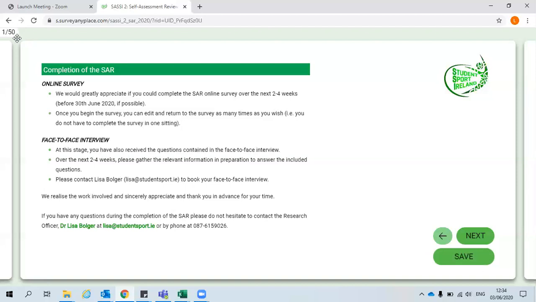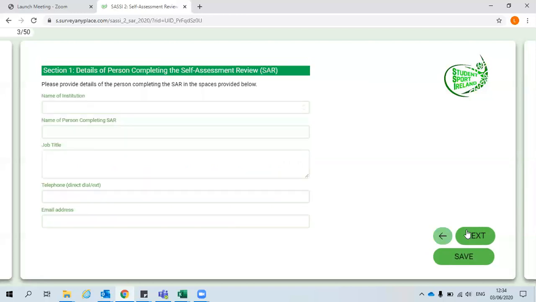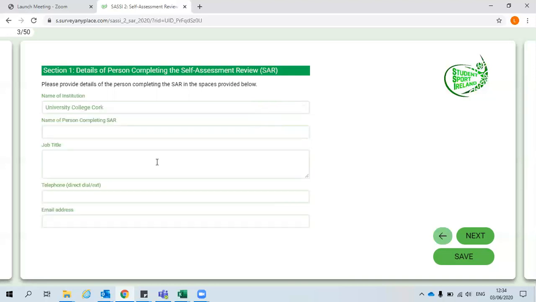You will also notice that there's a progress status in the corner, indicating the page number that you are on. However, as you will see during this video, the number of pages will change depending on your answers, so please don't worry about this feature. In section 1, you are required to provide details of the person completing the SAR, who will be the champion. Again, this first question is a mandatory question.